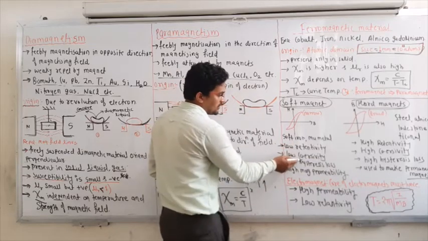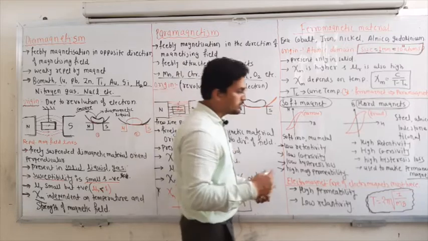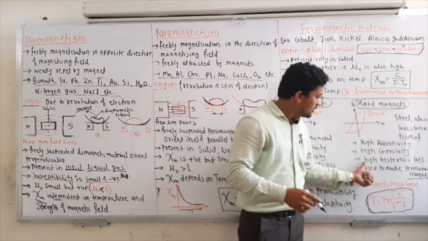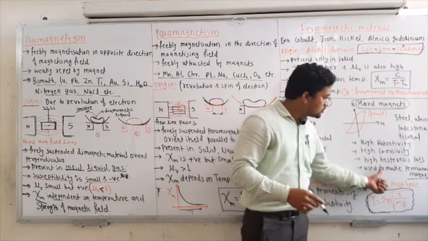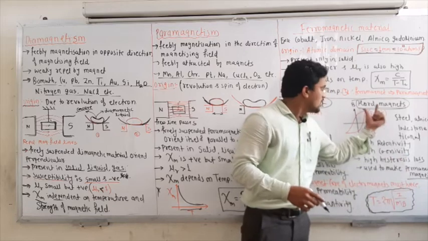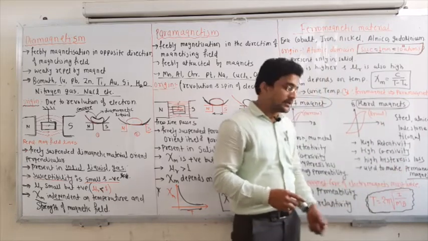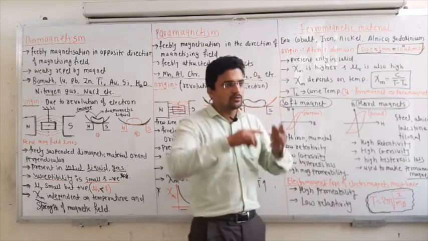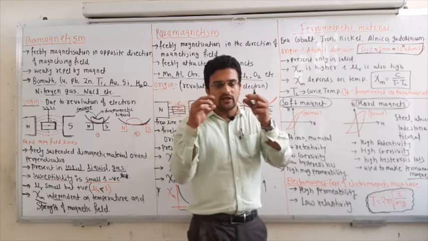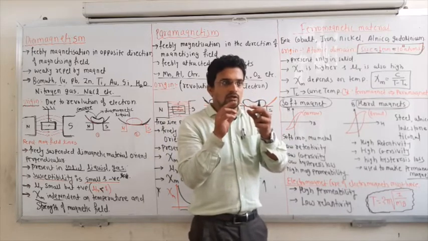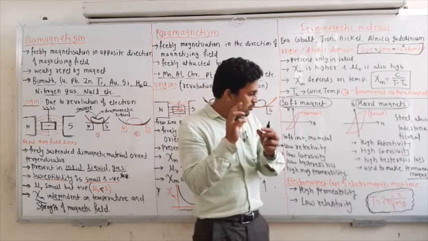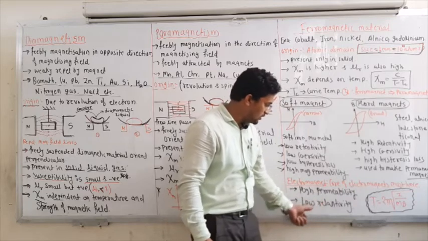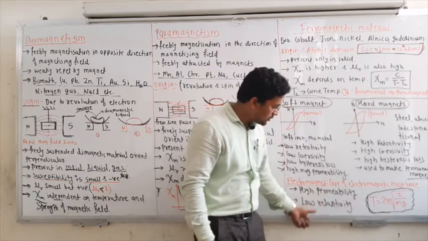Retentivity and coercivity, you can get the definitions. For the hard magnets, the meaning is exactly opposite: high retentivity, high coercivity, high hysteresis loss, and they are used to make permanent magnets. Last are the electromagnets. An electromagnet is a coil like a spring, and inside it there is a core. The core has some properties: it must have high permeability and low retentivity.